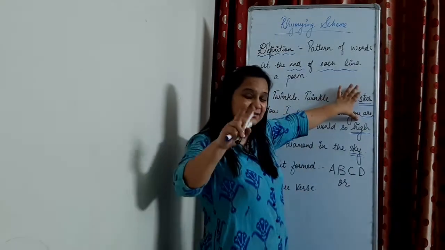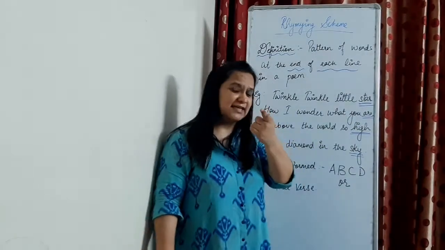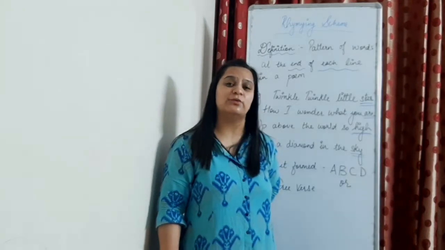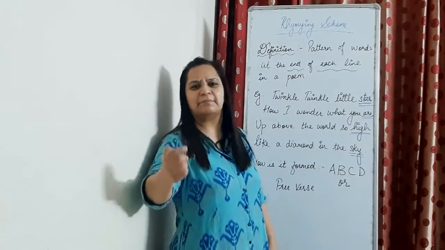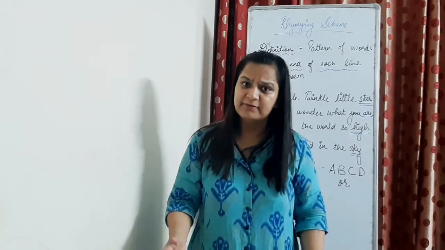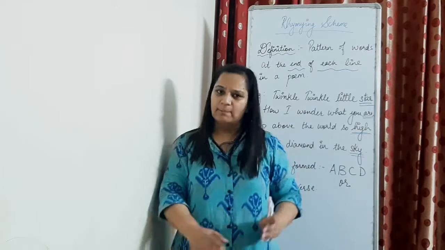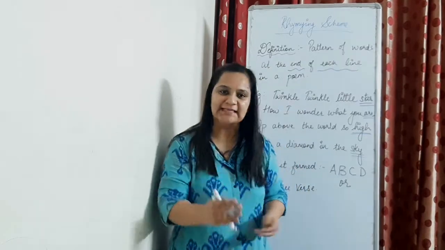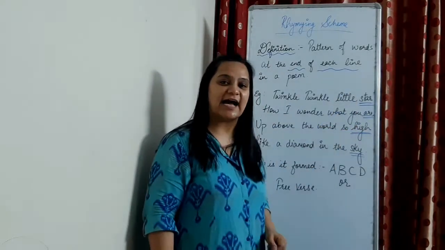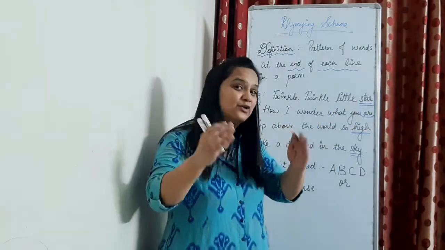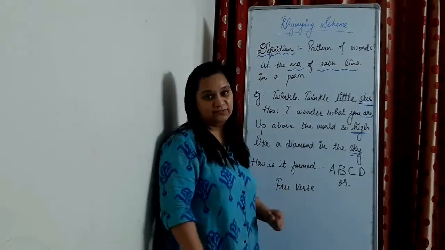Star and are are the same rhyming. Sky and high, they are also rhyming. Sometimes in your poems you get rhyming words. Give me a rhyming word for cat. Cat, bat, mat, sat, rat, right? Give me a word for ball. Ball, fall, tall. So these are all rhyming words, right? So when I say rhyming words, it is star and are, high and sky here. But how to find out a rhyming scheme? Let's see how it is formed.